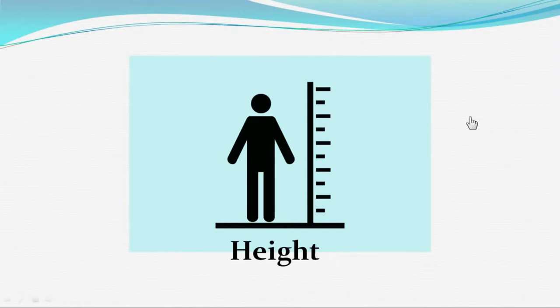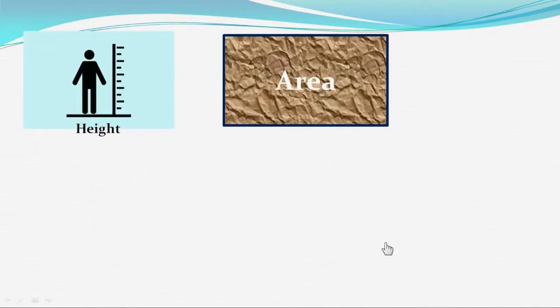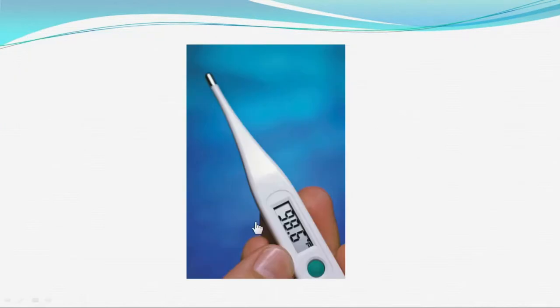Now we will come to the physical quantities. If someone asks you what is your height, you can measure it with the help of a scale, and you can tell what would be your height. If someone asks you what is the area of this rectangle, then we will measure the length and breadth, and then we can find the area. If someone asks what is the temperature of your body, then we can measure the temperature with the help of a thermometer.